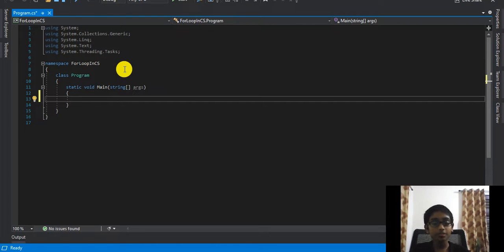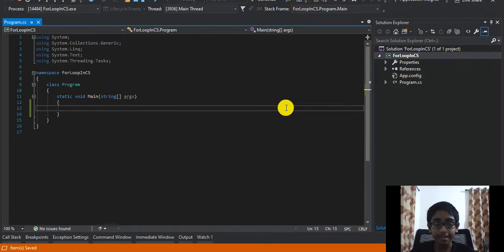Okay, so first let's understand about when do we use the for loop. So basically we use the for loop when we know exactly the number of times that we want to iterate through a set of code. You don't use it like the while loop where the compiler iterates that set of code inside of the while loop until the specified condition is reached, right? You don't specify the number of times you want to repeat it. But in the for loop, it's not like that. You specify the exact number of times that you want to iterate through the set of code.